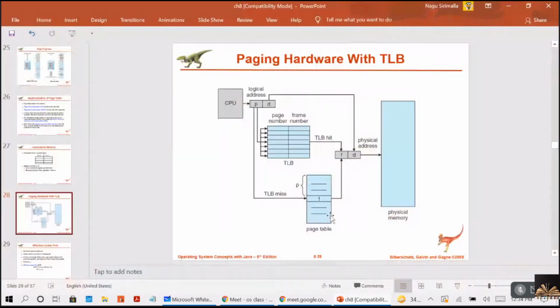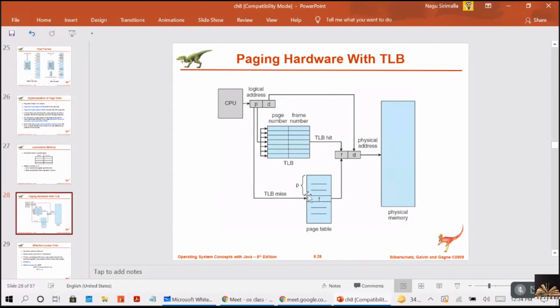It has to refer to the page table. It can be done by the hardware directly, or else you can give a request to the OS. You can generate an interrupt, right, to get access to the page table, and from there map to the frame number and refer to the actual memory location, right?